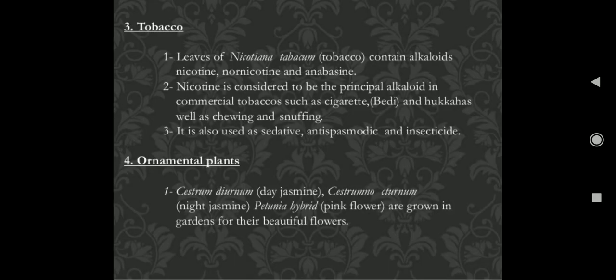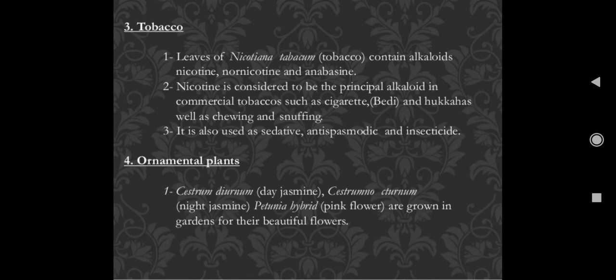Now tobacco, we are very familiar with that. Leaves of Nicotiana tabacum, that is tobacco, contain the alkaloids nicotine and nornicotine. Nicotine is considered the principal alkaloid in commercial tobacco such as cigarettes and bidis, you all know about that.